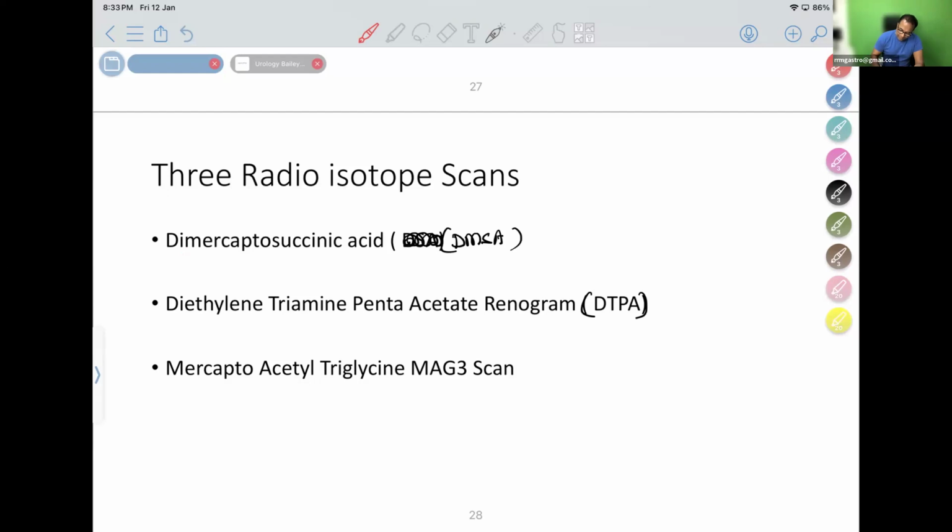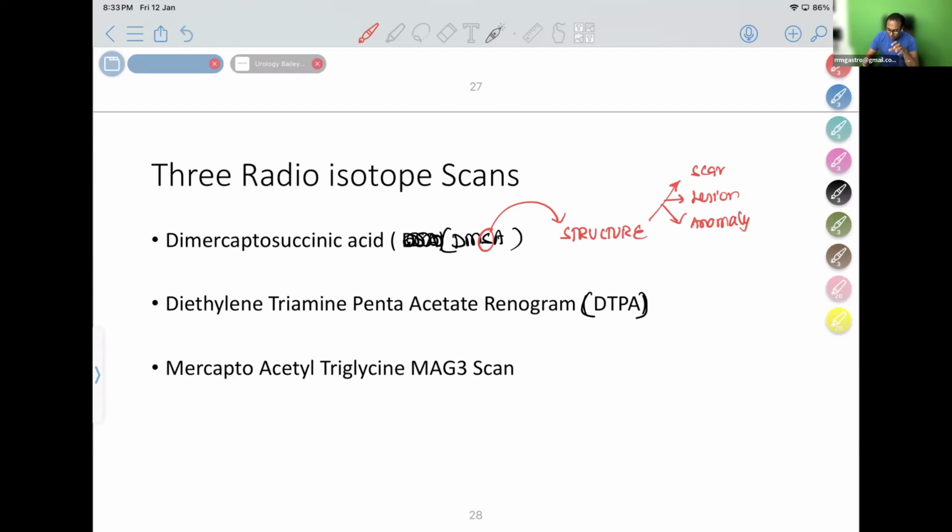DMSA: the S stands for structure of the kidney. It will give you the structure of the kidney. What structural problem? For example, a patient having a scar in the kidney, a scar due to reflux, or any lesion in the kidney, or any variation or anomaly in the anatomy of the kidney. For these I can use the DMSA scan.